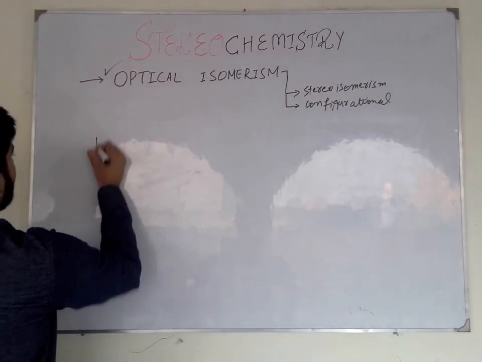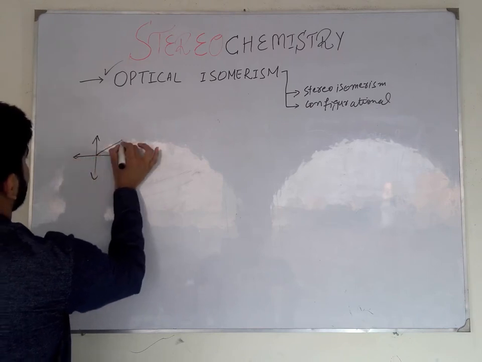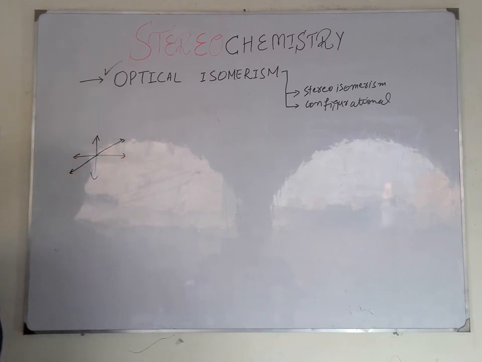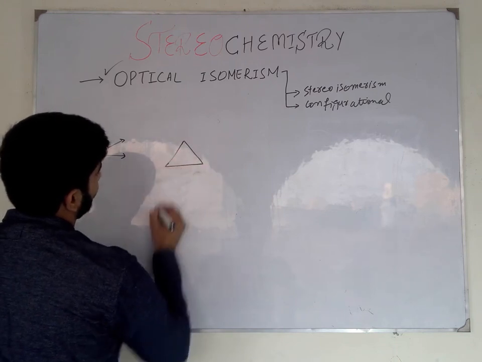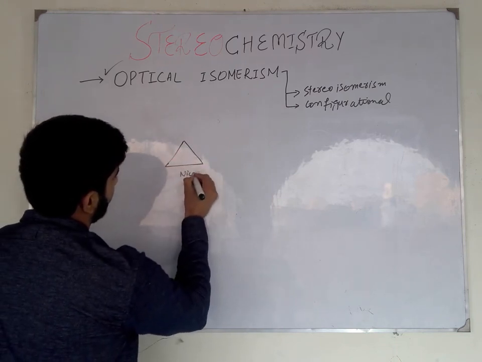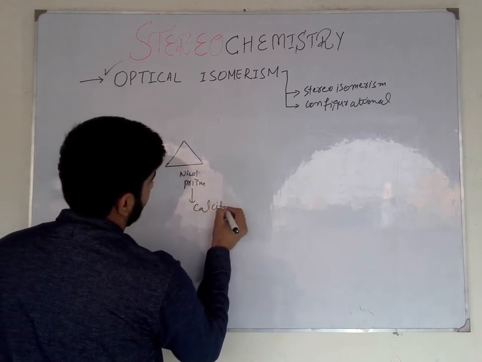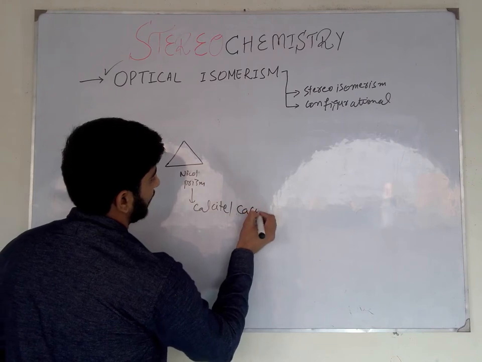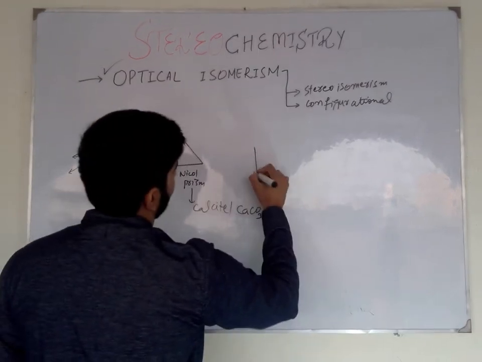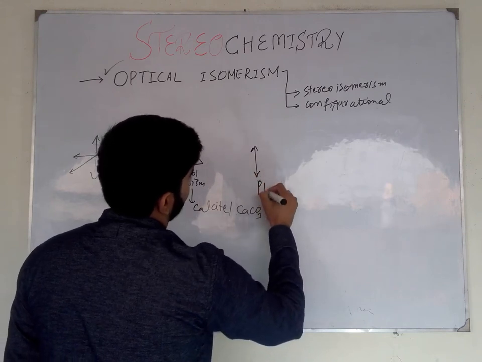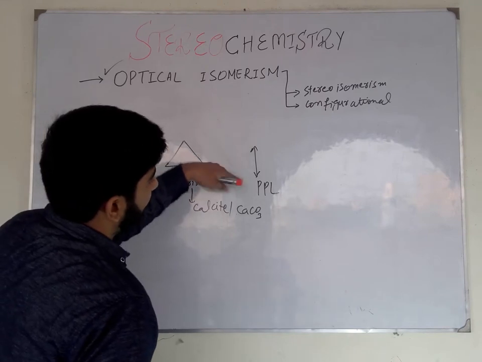Suppose we have an ordinary light in which electromagnetic waves of light vibrate in multiple planes. It is an ordinary light. When I pass this ordinary light through a Nicol prism that is made up of calcite or calcium carbonate, it is converted into PPL light, plane polarized light, in which electromagnetic waves of light oscillate only in one direction.